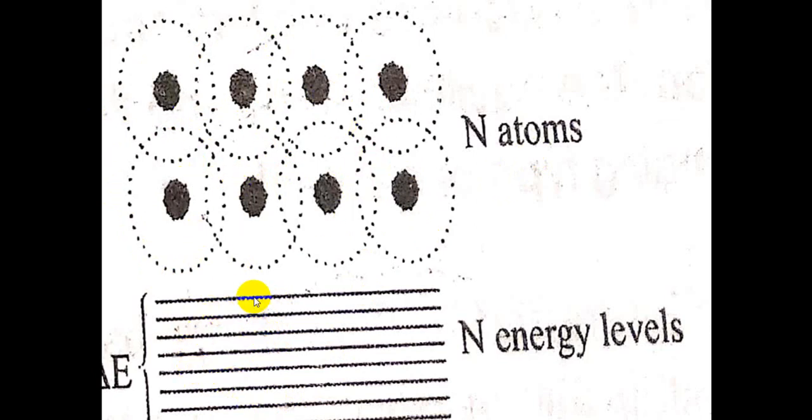The set of energy levels which are close together is called a band. So that's why in solids, instead of energy levels, energy bands are present. Okay, clear?